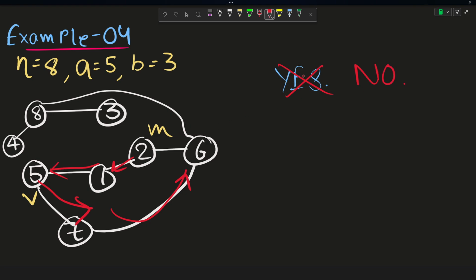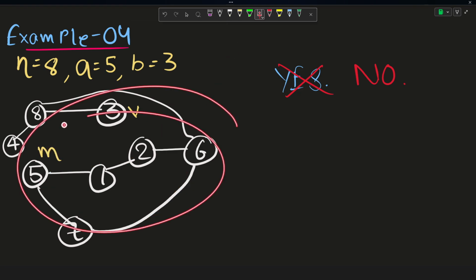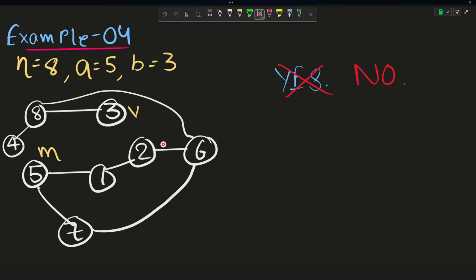This happened because, let me draw the initial condition again. So this was the initial graph, right? What I did was I moved this parcel through this path. Like he moved from here to here, then from here to here, and then from here to here. So he used this path instead of this path. Since he is a police and he knows every route very well, he will always want to reach Valerio as soon as possible. That is, he will always want to utilize the shortest path and not the longer one, right?